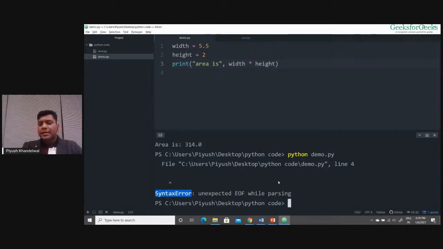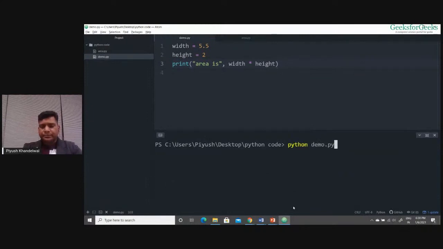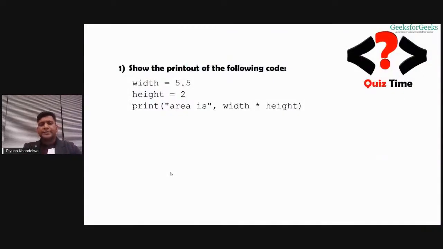Syntax error means some structure has not been followed. So I had the open parenthesis for the print function, but I didn't have the closing parenthesis, right? So again, if I try to run this, it's giving me area is 11.0. So this is what I expected. I hope it matches your expectation also.